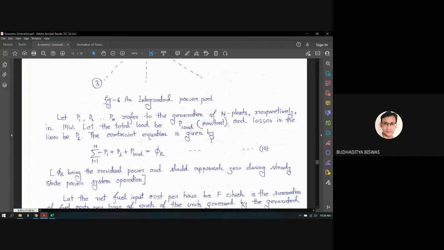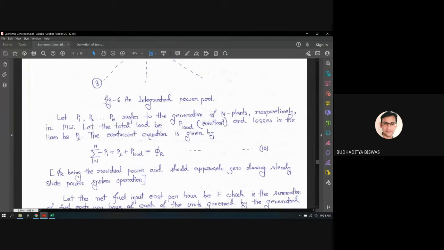Now the constraint equation is given by, initially it was only the equality constraint, that means the load demand should be equal to the generation. But now as we transmit the power, we have to consider the loss also, and this is also considered as a demand, because we have to cater the loss also. So the constraint equation becomes summation i equal to 1 to n of Pi minus PL minus P load equal to phi r.